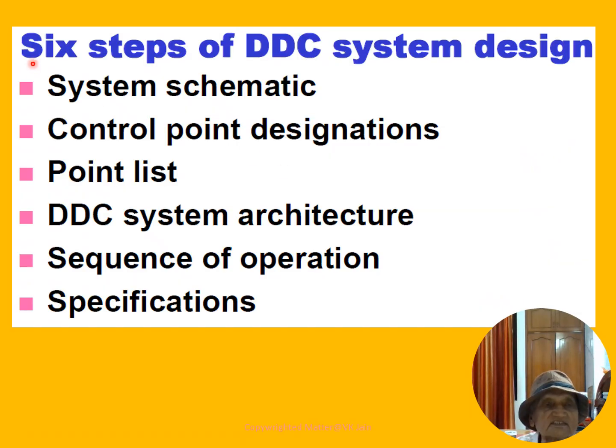Friends, 6 steps are involved in DDC system design. First is system schematic. Second is control point designations. Then third is the point list. We have to prepare a point list. DDC system architecture. Next step is sequencing of operations. The next is specifications.